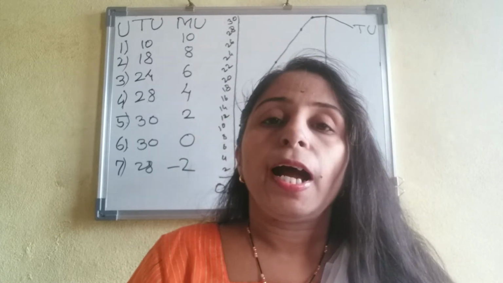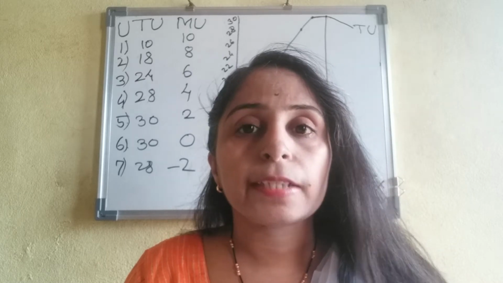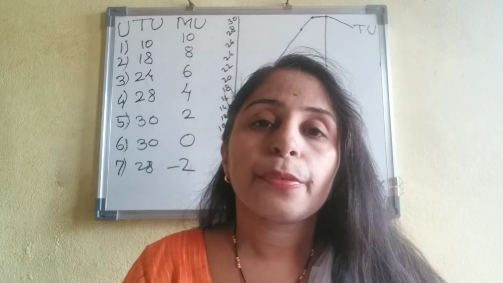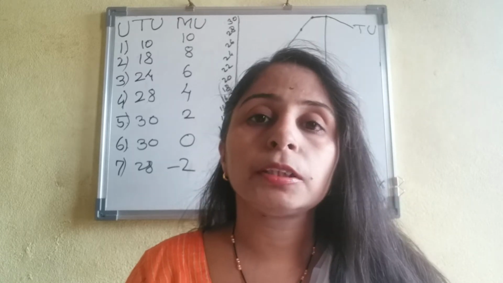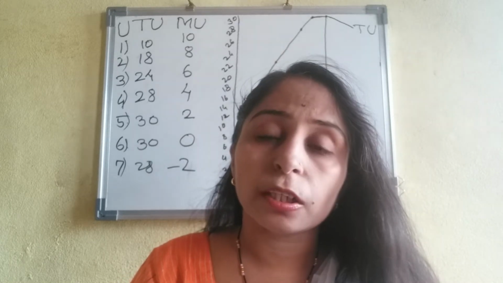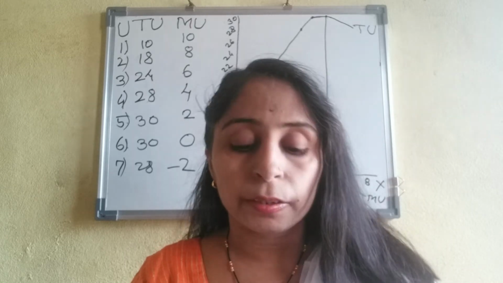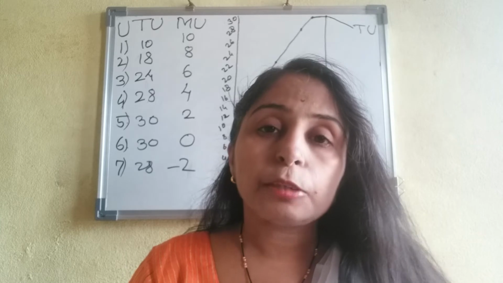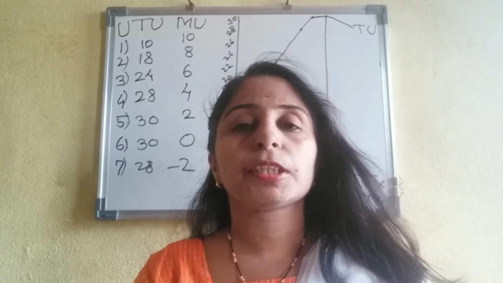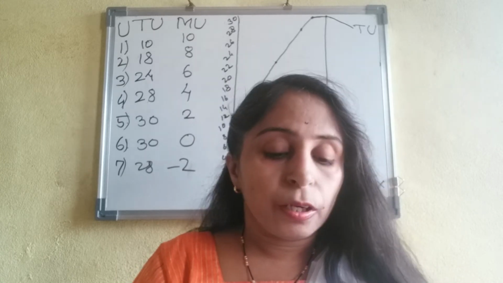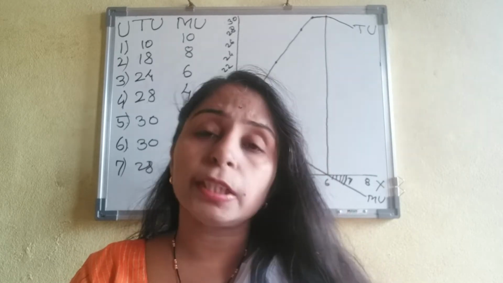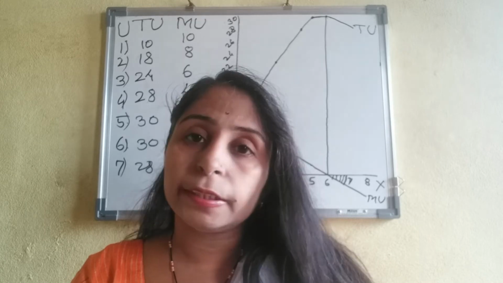Dear students, as per the theories of Alfred Marshall, the architect of microeconomics, we can measure utility as cardinal. It means 1, 2, 3, 4. Cardinal means what? 1, 2, 3, 4. We can measure it as 1, 2, 3, 4. As per this theory, the assumption is that utility can be measured in cardinal numbers.